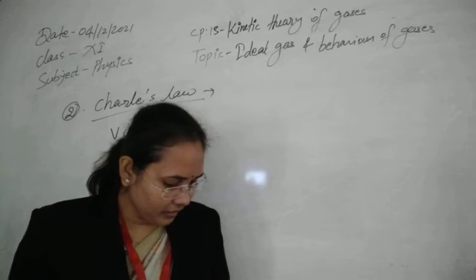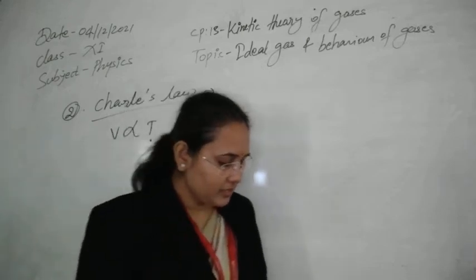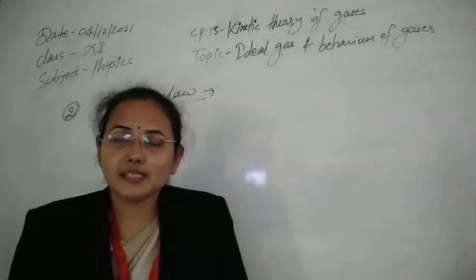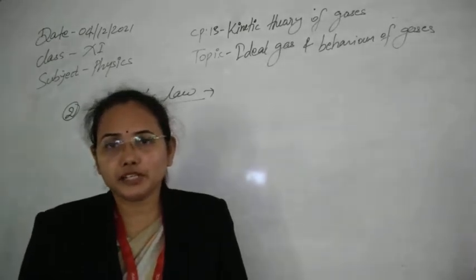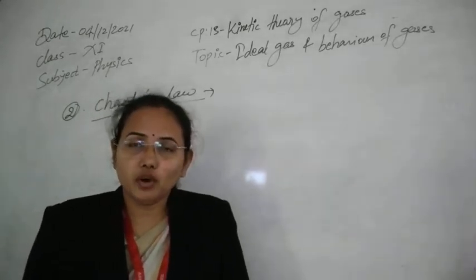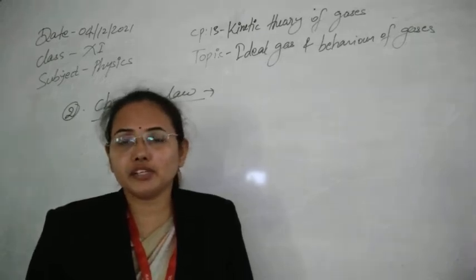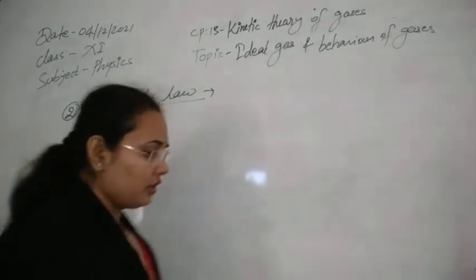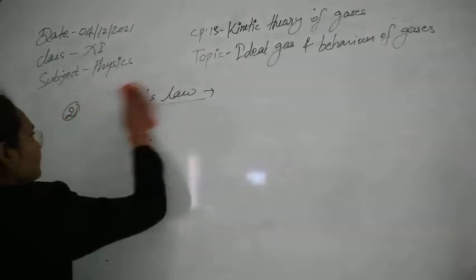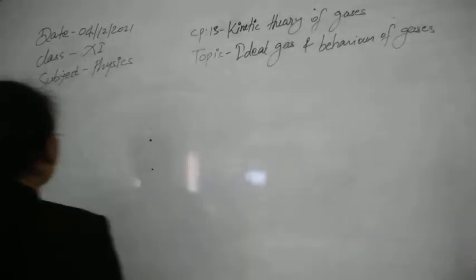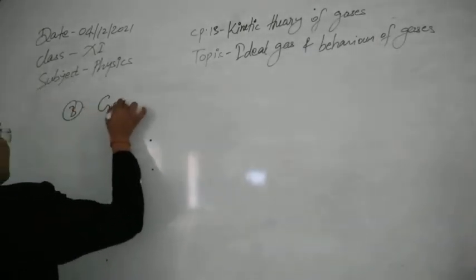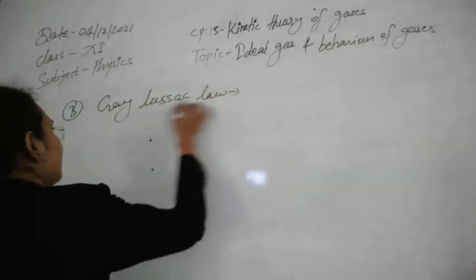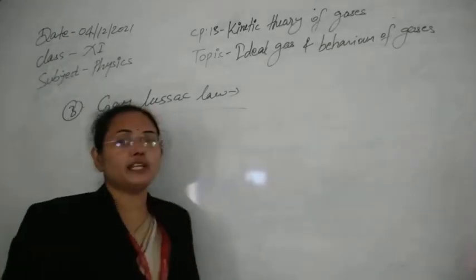Now let's see the third equation. Up to now, the P and V relationship and the V and T relationship we have seen. Now the pressure-temperature relationship is left. At constant volume, how pressure is related to temperature is given by the Gay-Lussac law, the third law. This law establishes a relationship experimentally between pressure and temperature.